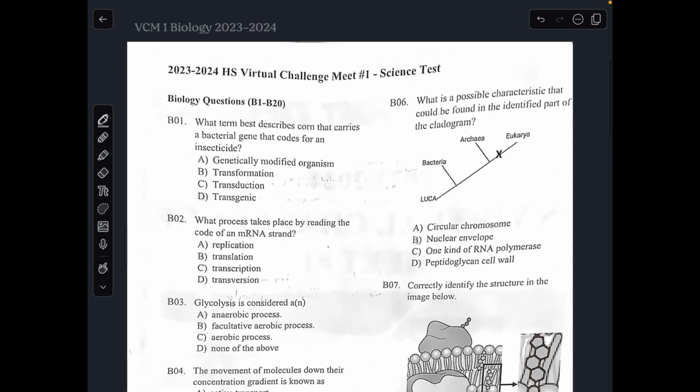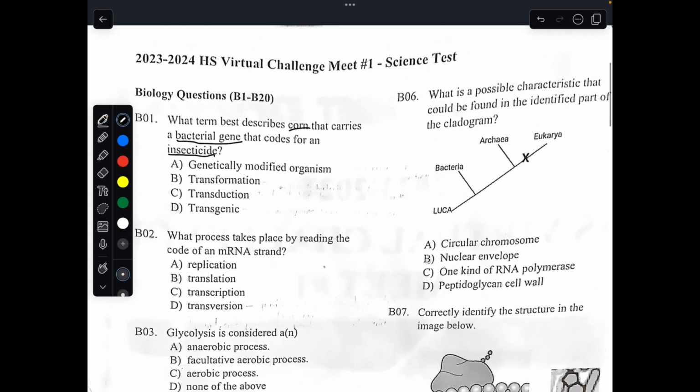Number 1. What term best describes corn that carries a bacterial gene that codes for an insecticide? So we have some corn, and then one of the genes is genetically altered to code for an insecticide. Let's first narrow our search and eliminate the most obvious answers.